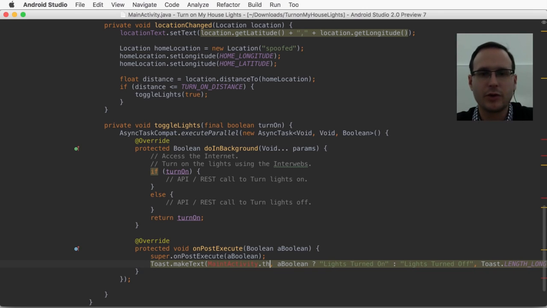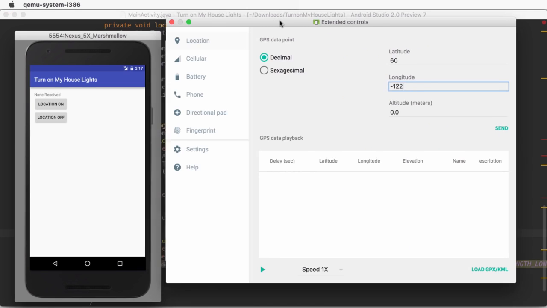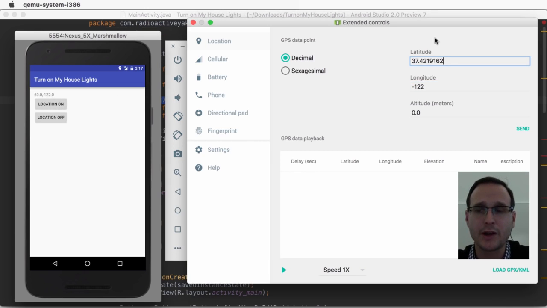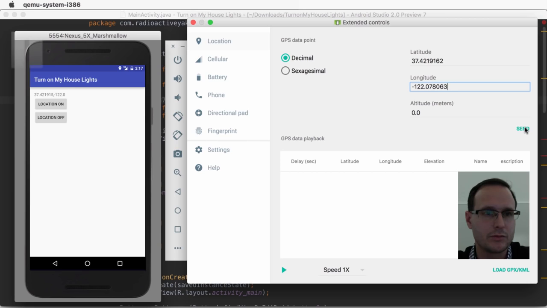All right, let's have a look at what that looks like on the emulator. So why don't we just go ahead and paste in the specific lat and long for home. Now what we're expecting to happen is I hit send and we should get a toast that tells us that we have turned the lights on. That blank look corresponds to something on the inside that looks a lot like this. Notice that the lat long value has changed, but I was expecting a toast and there isn't one. You and I know that's because I set the home location longitude to its latitude and its latitude to 0.